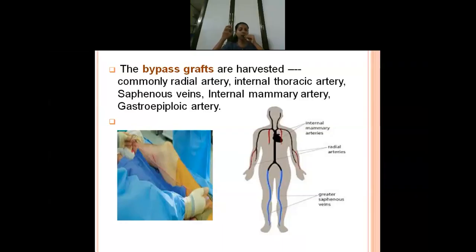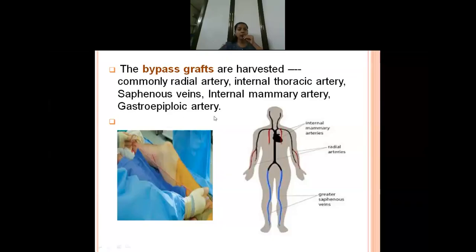So remember, the graft that we are using for the blocked coronary artery is taken from the patient's own body. Either you will be going for the internal mammary artery, which we also call the internal thoracic artery. We can also go for the radial artery, which is in the arm, and commonly the great saphenous vein. Other than that, sometimes we also go for the inferior epigastric artery or gastroepiploic artery.